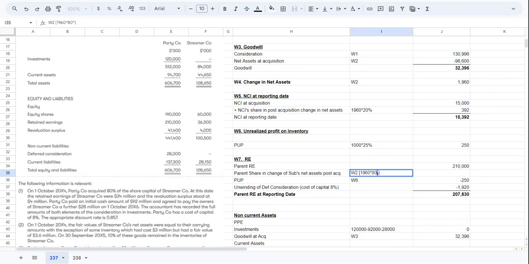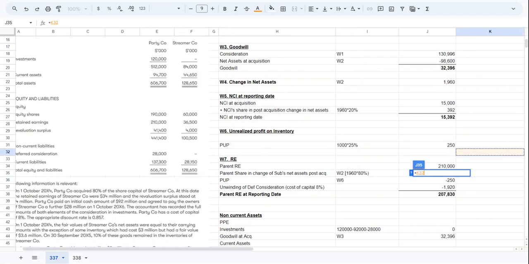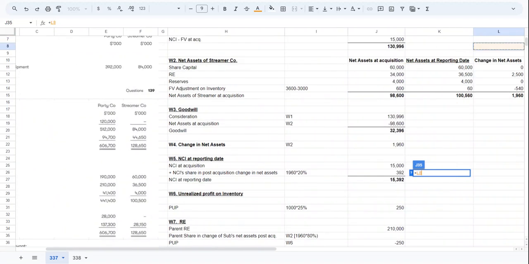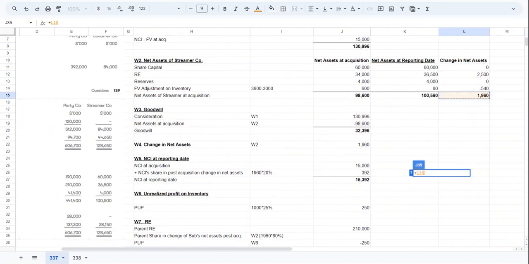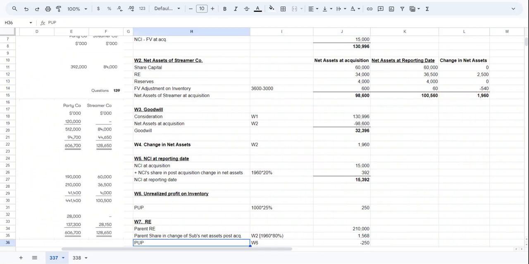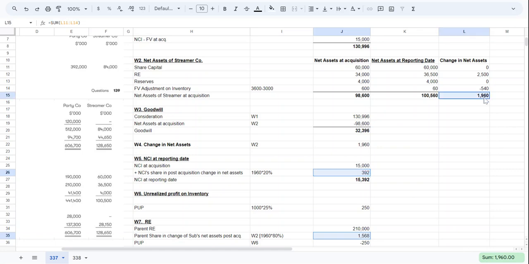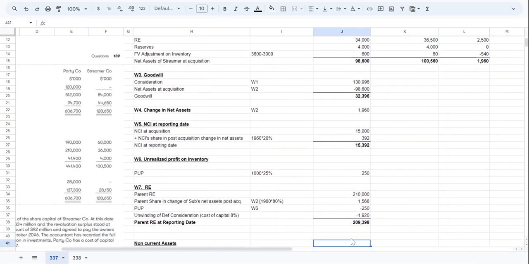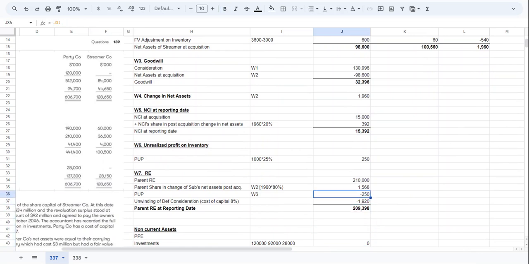Maybe I can reference it from here. So the change in net assets is 1960, and then we'll multiply it by 80%. So 1568 is taken here, and 392 is here. The sum of these is 1960, which is this. Okay, what else?